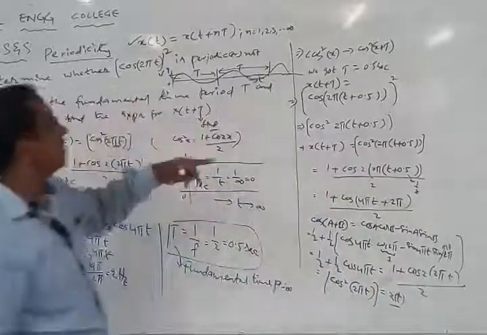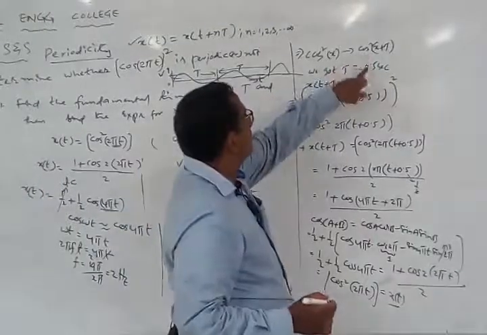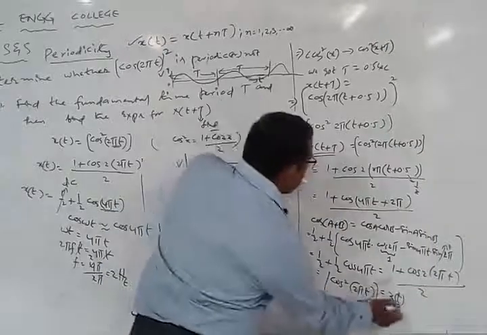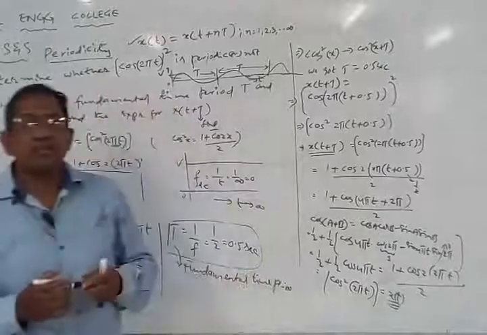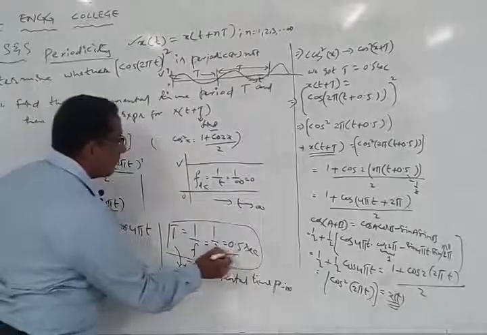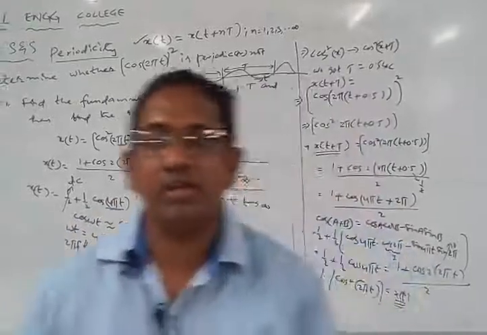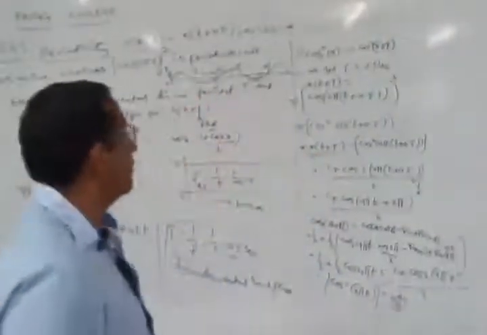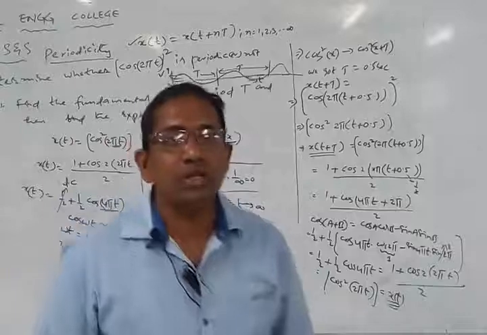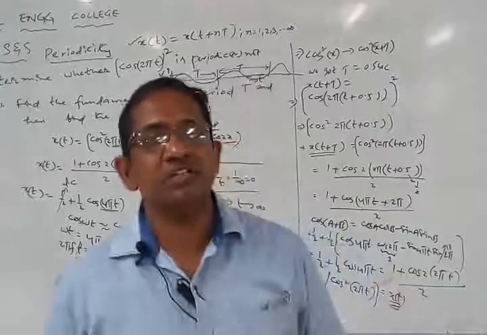Now since x of t is equal to x of t plus T, I can say that this is x of t plus T, and x of t plus T is equal to x of t. Because these two are the same, I can say that this signal is a periodic signal with a fundamental time period of 0.5 seconds. So this is how we normally perform the activity called periodicity. Whenever a problem of this kind is given to us with a single frequency component, you have to adapt this particular method to find out the periodicity of the signal. Whenever this condition is satisfied, we say that the signal is periodic.